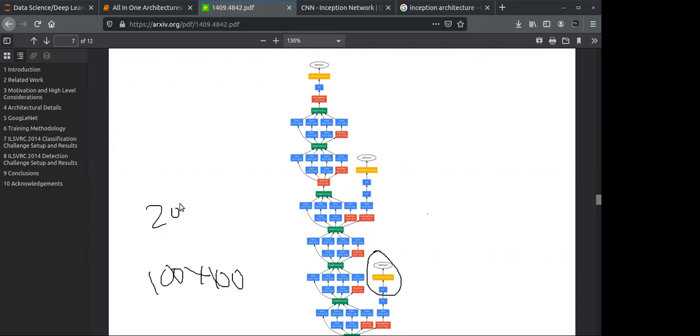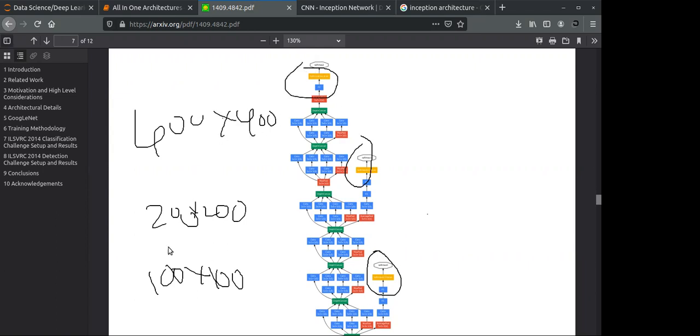If you have 200 by 200, you will get output from here. If you have 400 by 400, you will get output over here. This is just an example, not the right example, but in layman's terms you can understand it like this.